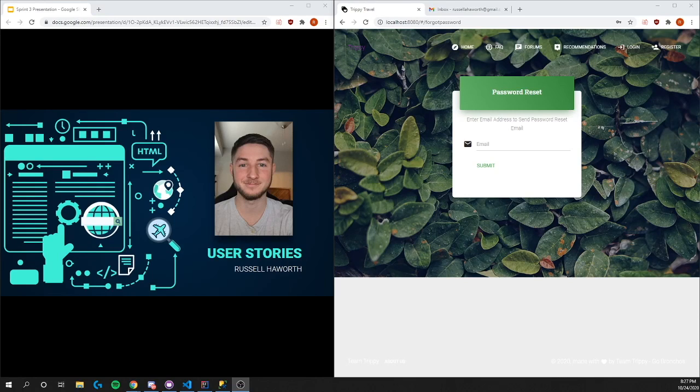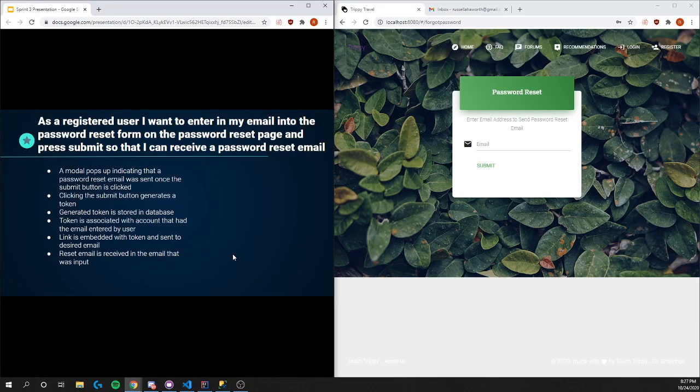Hello, this is Russell Hayworth, and these are my user stories for Sprint 3. As a registered user, I want to enter in my email into the password reset form on the password reset page and press submit so that I can receive a password reset email. A modal pops up indicating that a password reset email was sent once the submit button is clicked.